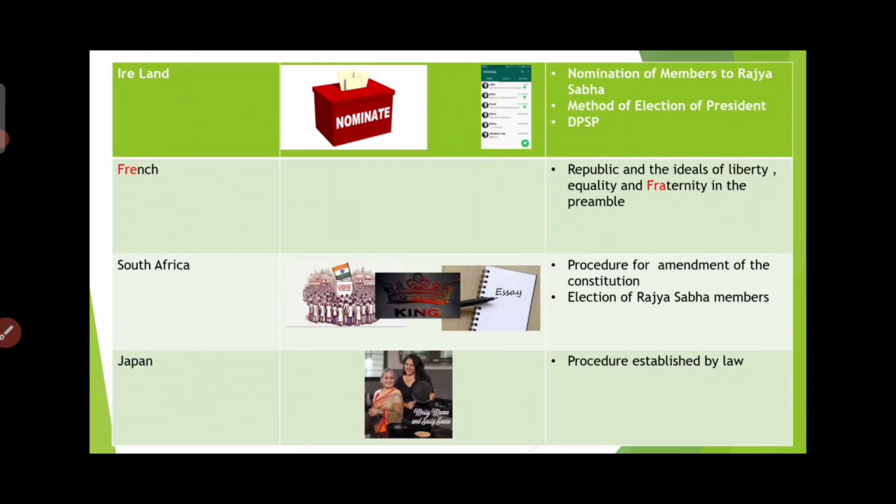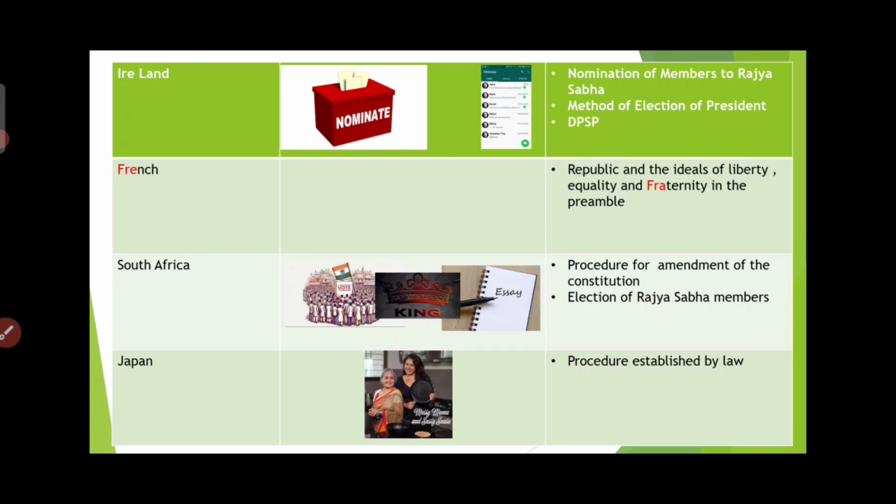And the other is Ireland. Land. It was just a land where nomination of members to Rajya Sabha, method of election of president and DPSP were taken from Ireland. So we'll imagine it was a land where they only take nominations of people. Nomination of people, that is Rajya Sabha. Why I am stressing this word: nomination of members of Rajya Sabha is from Ireland, whereas election of Rajya Sabha members is from South Africa.